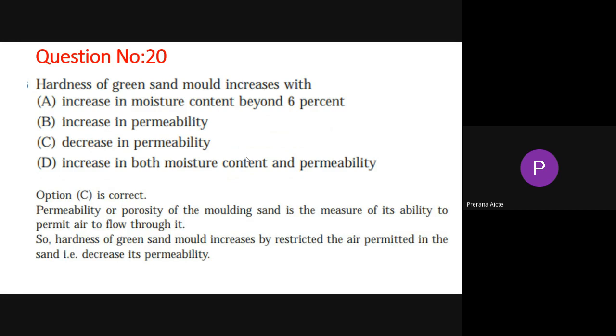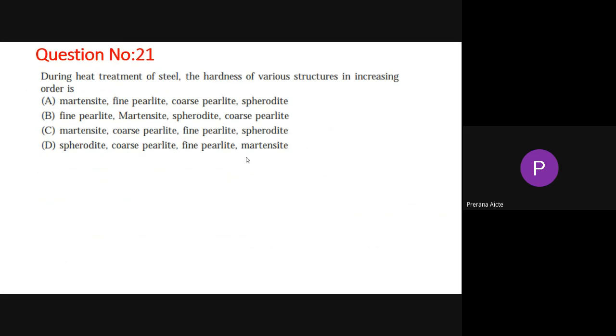Permeability or porosity of the molding sand is the measure of its ability to permit air to flow through it. So hardness increases by the restricted air permitted in the sand. That is decreasing permeability. Please understand, that is the answer.